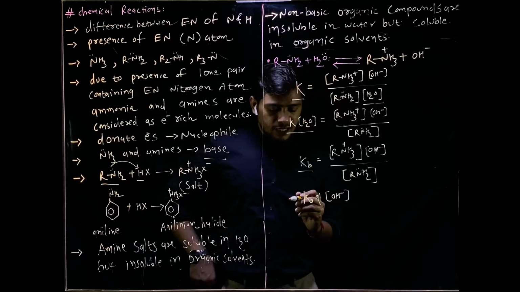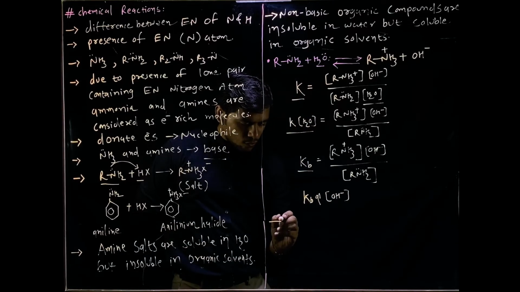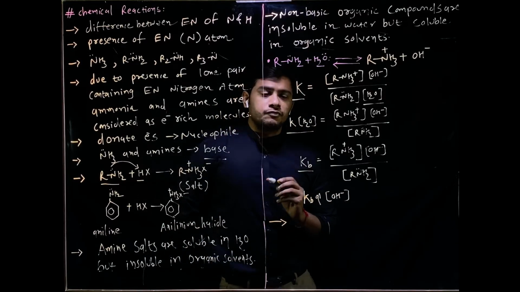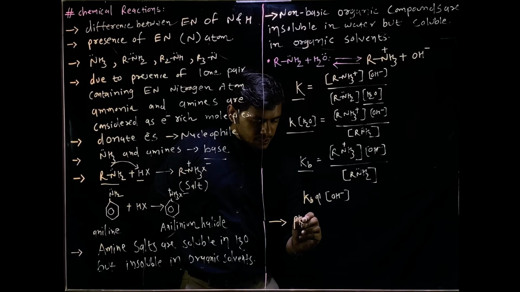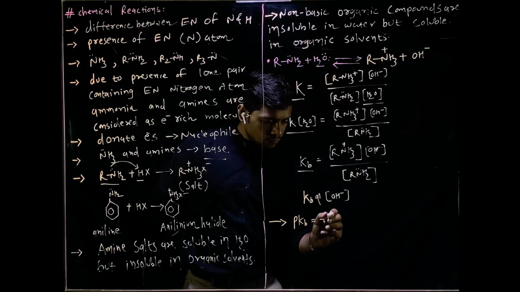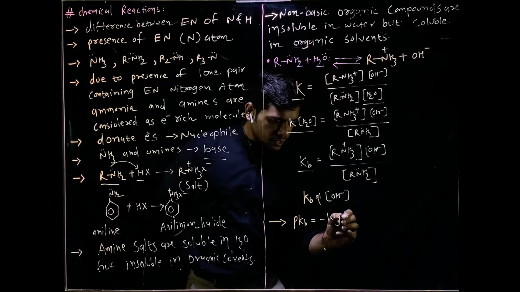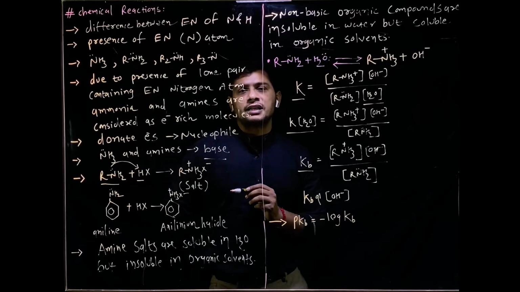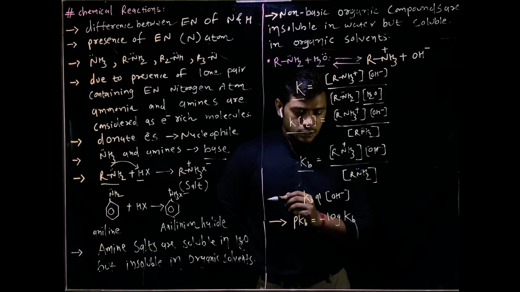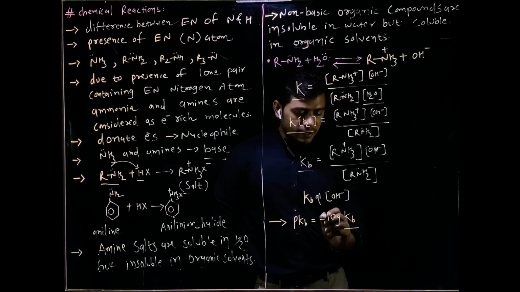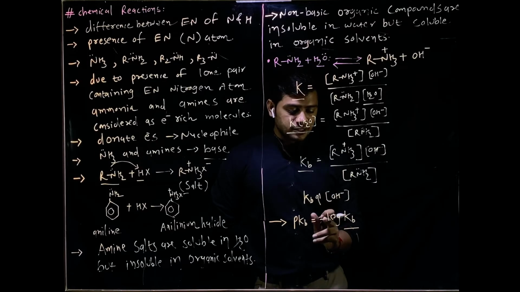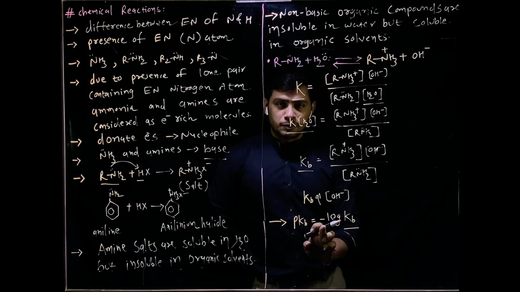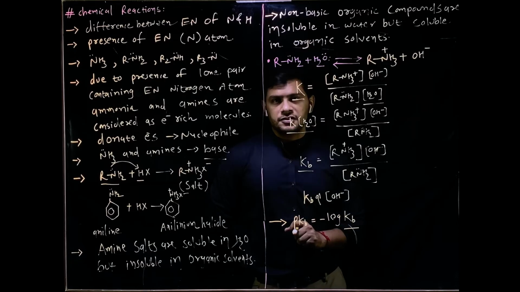Why does pKb decrease on increase in Kb value? Because pKb is equal to minus log of Kb. So if Kb increases, the minus log value decreases, so pKb decreases.